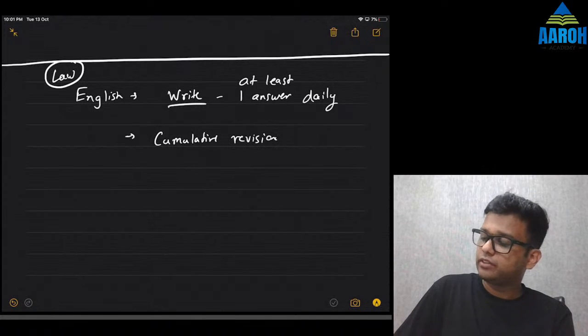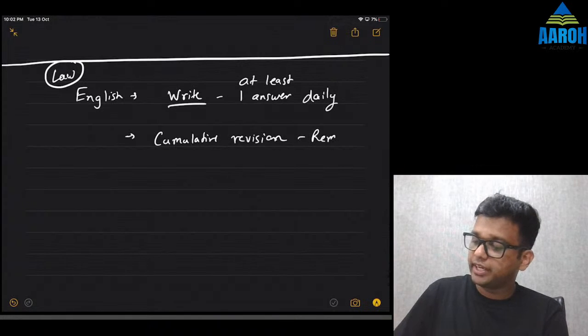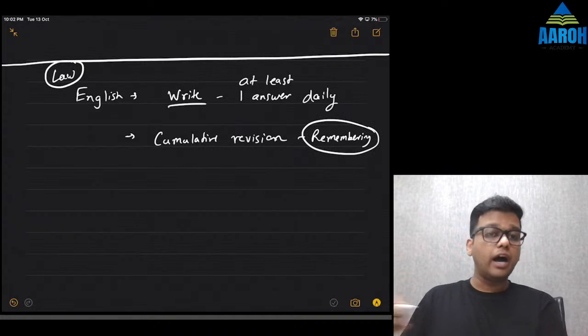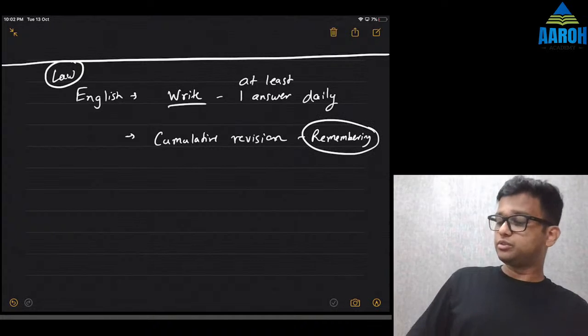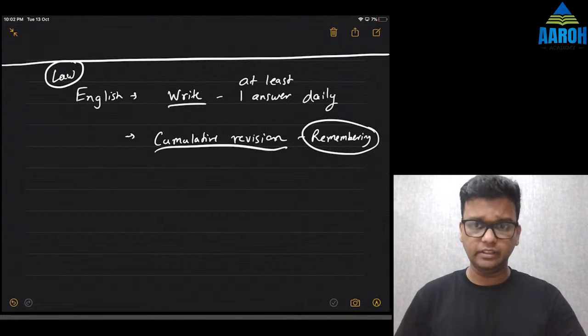Cumulative revision means what? This will help very much in remembering. Let me tell you, in my CA finals, I used to do cumulative revision. That helped me a lot. मुझे खुद बहुत help हुआ था rank लाने में.